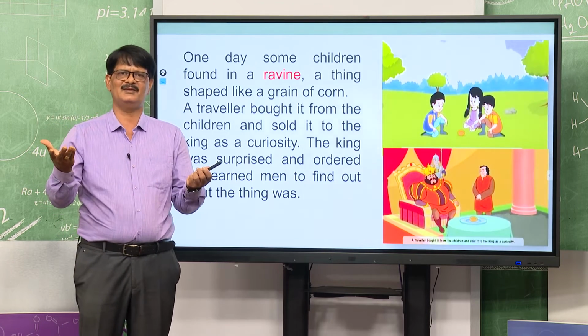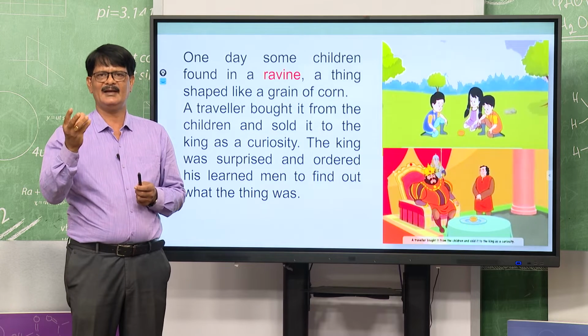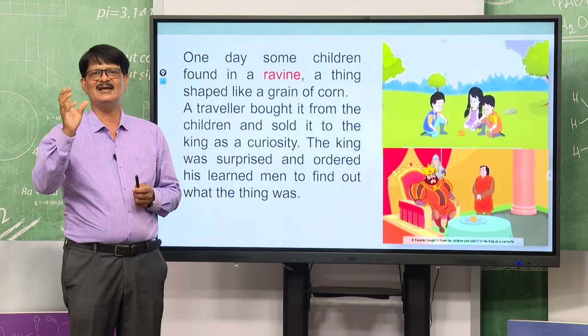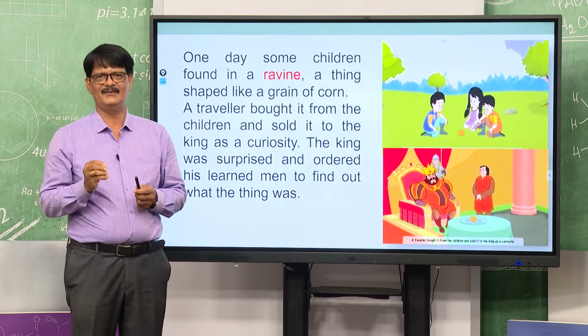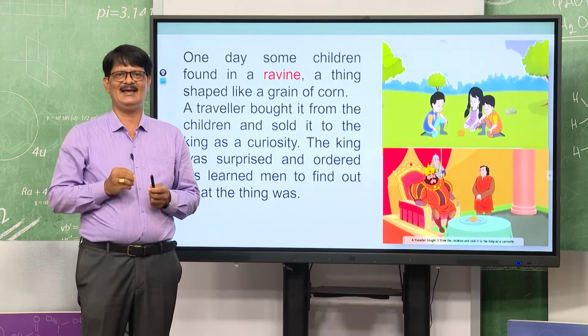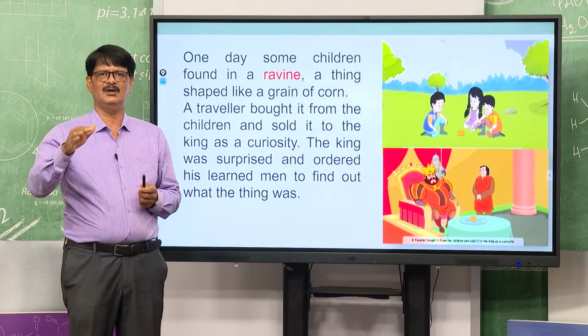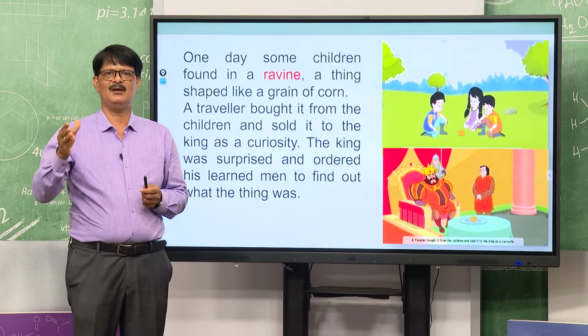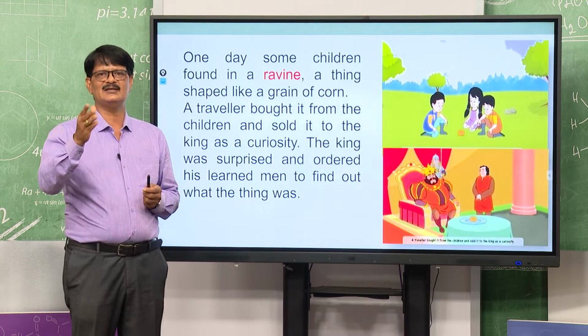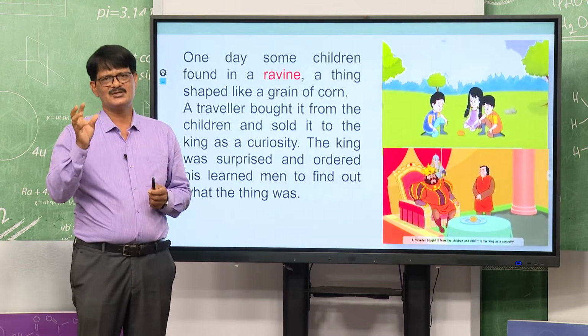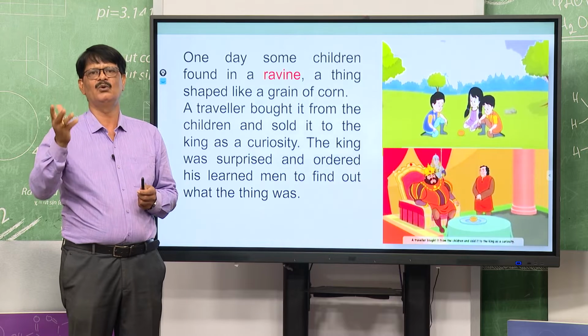It is a rare thing. It is looking like a grain, but the size of the grain is like an egg. So as a rare thing, the children gave it to the traveller, and the traveller sold it to the king as a curiosity, because such a type of grain was nowhere. It was looking like an egg.